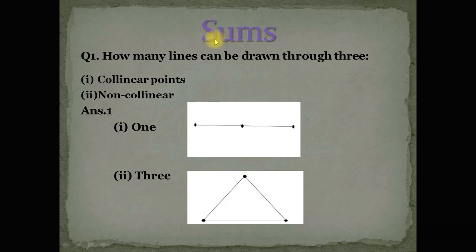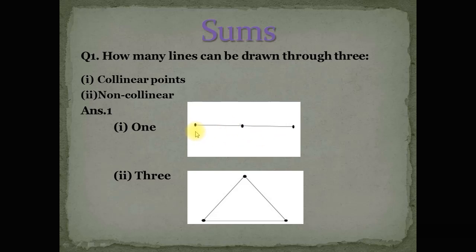Now, dear students, there are some questions, some problems for solution, and these questions relate to geometrical concepts. How many lines can be drawn through three collinear points? Now the question is, what are collinear points? Collinear points are those points which lie on the same line. So these three points are collinear points because these three points lie on the same line.